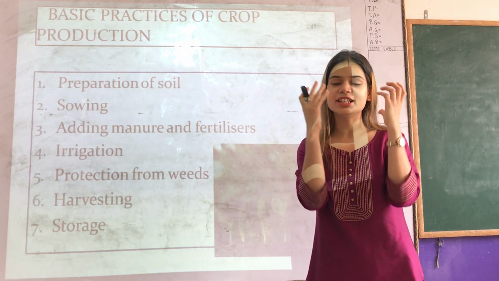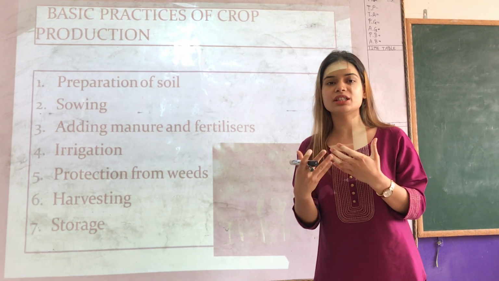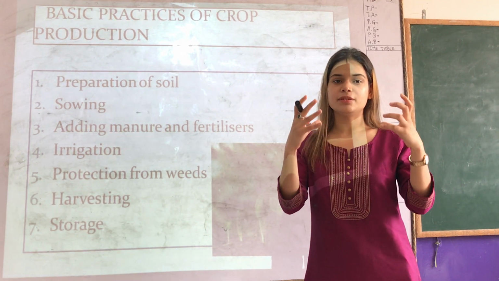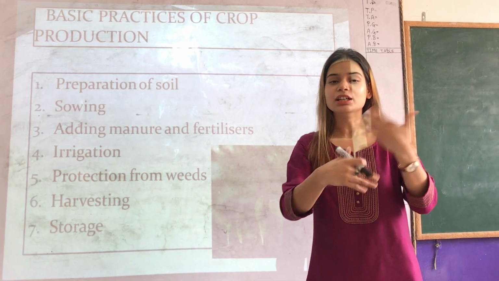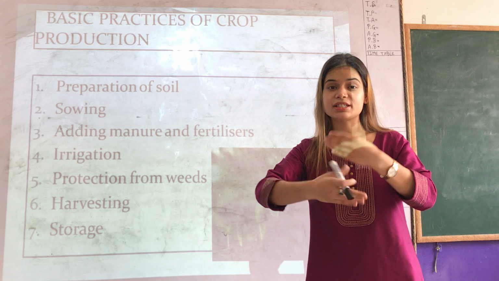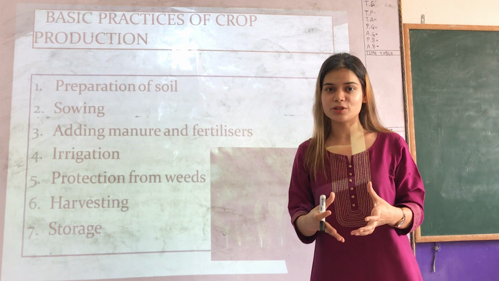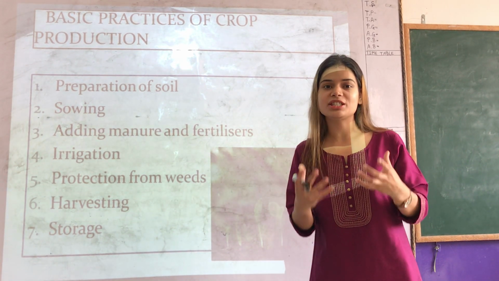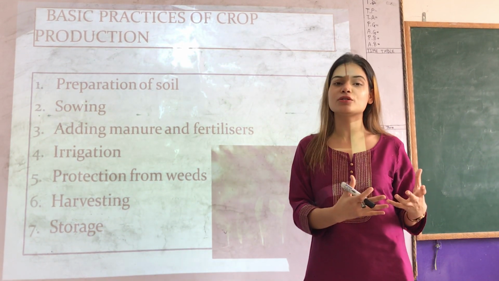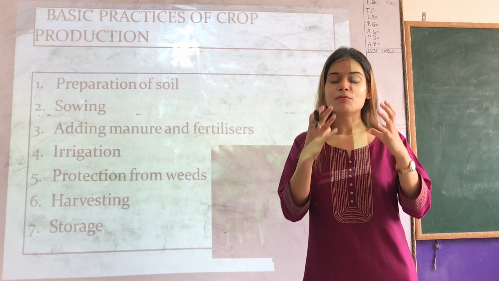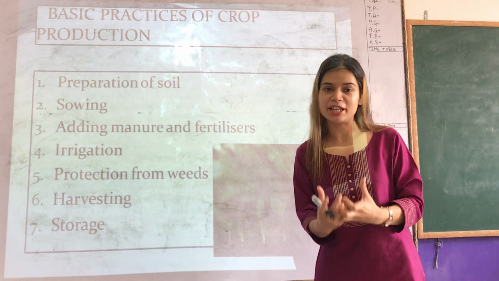This preparation of soil is done by loosening the soil, by tilling it. What is loosening? Before the soil is there, there is a small piece of land. That land has to be loosened and the soil has to be tossed and turned so that the roots of any plant can go deep inside the soil and can breathe properly. It is very important for us to breathe. Similarly, plants also need to breathe. That is done by tossing, turning and loosening of the soil. This helps the roots to penetrate deep inside.